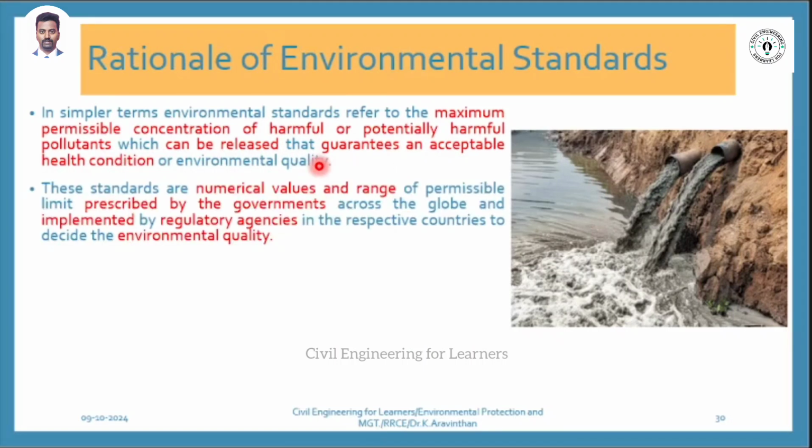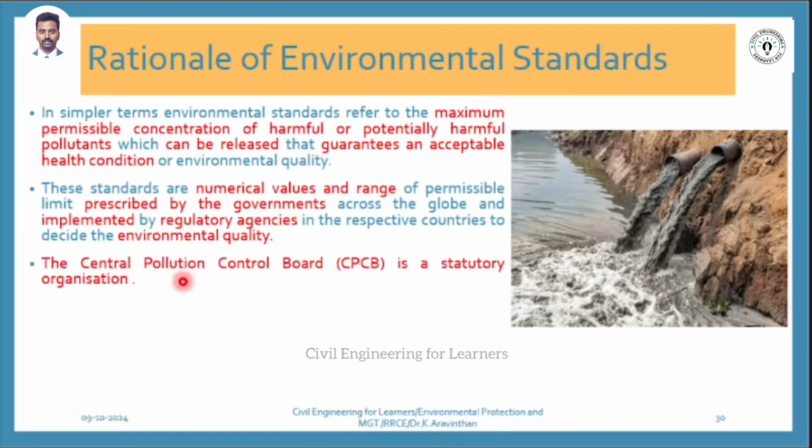Imagine if some industry is letting the waste into a river. Government has put a standard that pH level should be 5.5 to 9. This is the norm they have given. If the industrial waste is lesser than 5.5, it should not be let into the river directly. What should they do? They should treat. If pH level is more than 9, what do you have to do? Treat the water, bring the industrial wastewater limit below 9, then you have to let it into the stream like this. So this is the regulatory norm. Who makes the regulatory norms?